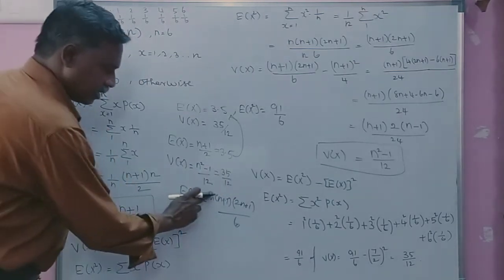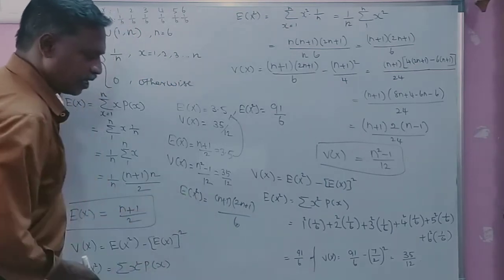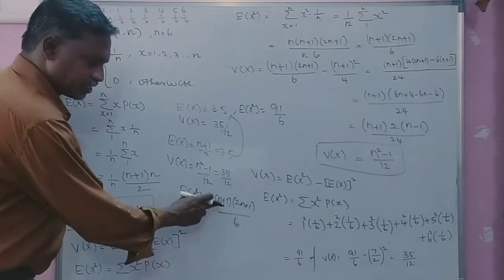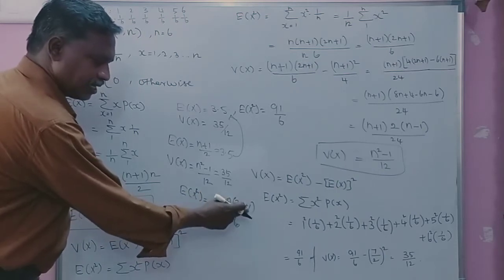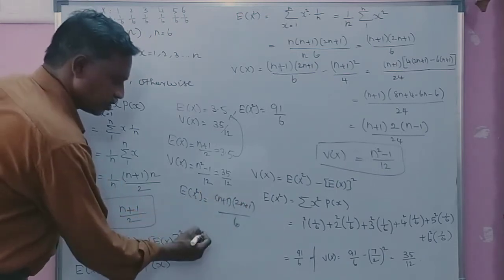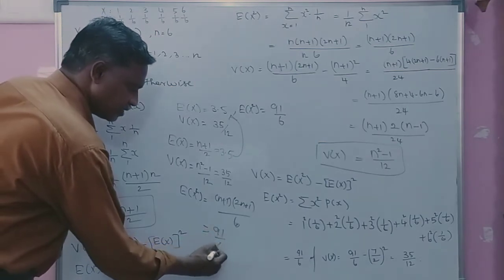Expectation of x square is (n plus 1) into (2n plus 1) divided by 6. Here n is 6, so 6 plus 1 is 7. Then 2n is 12, 12 plus 1 is 13. 13 into 7 is 91. So the answer is 91 divided by 6.